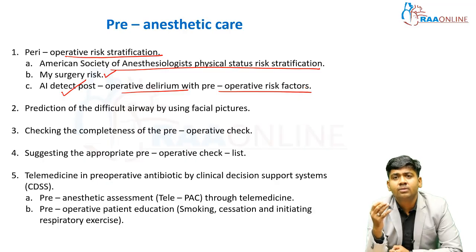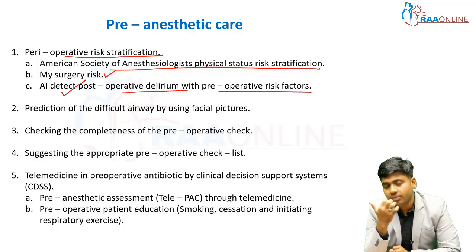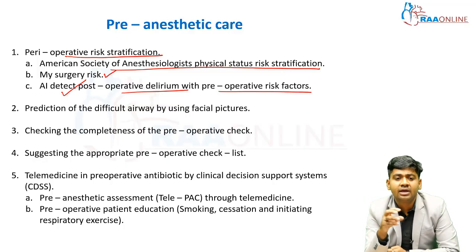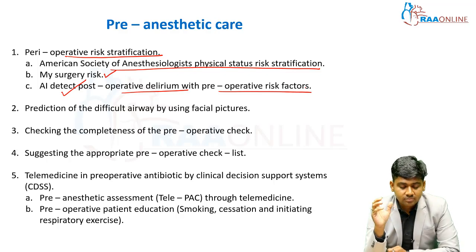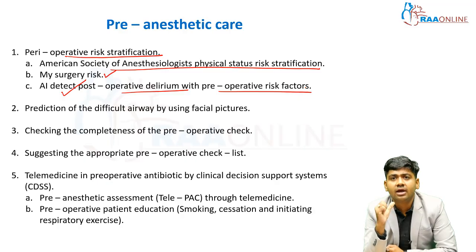The second thing is the preoperative hemoglobin levels. Sometimes these are missed. But whenever you are using an app which is already fitted with all the vital parameters, your PAC checkup will not be incomplete when using AI. AI can also suggest an appropriate preoperative checklist. Whenever you are preparing a preoperative checklist, AI can easily help to provide the appropriate checklist.